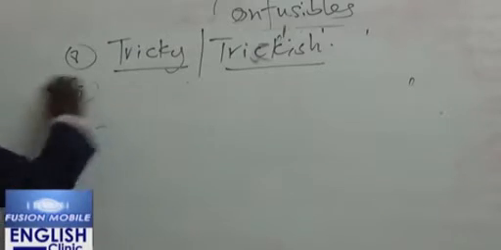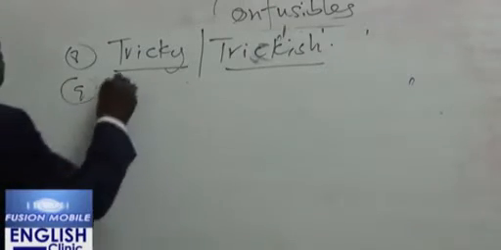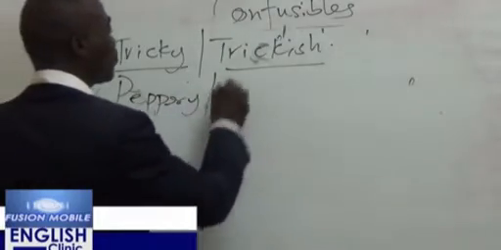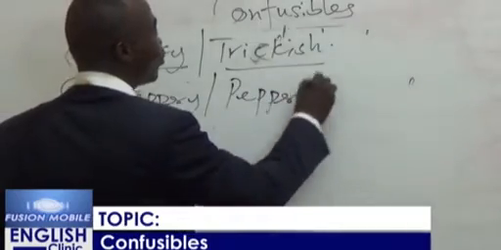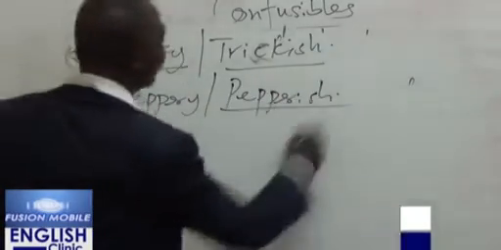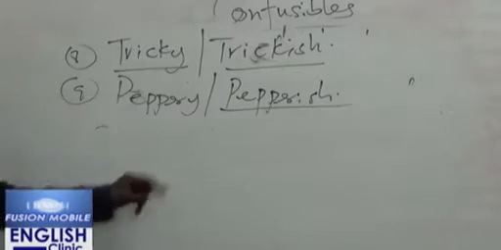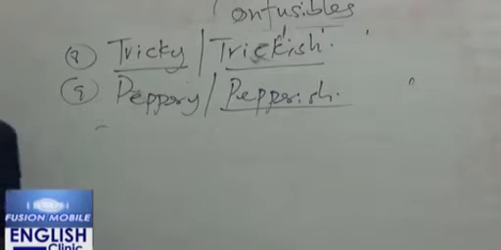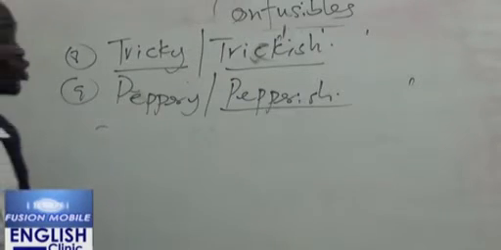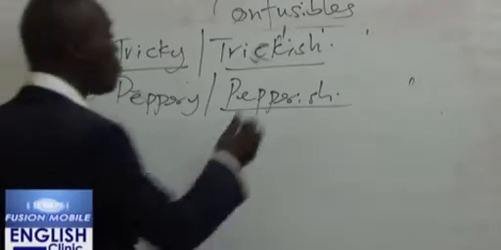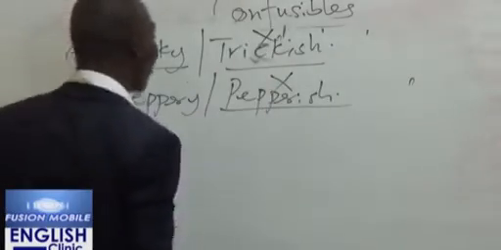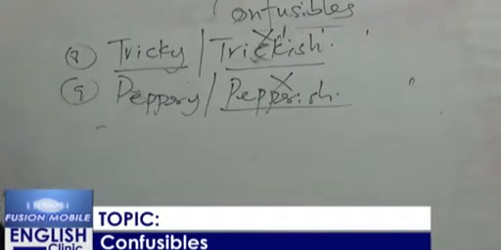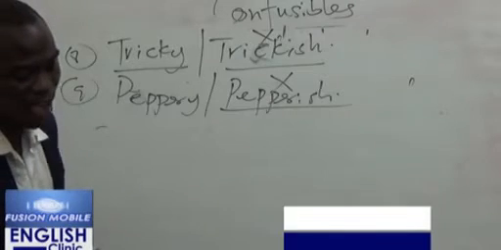Now, that will also lead me to something very similar to that. We say peppery. Peppery and pepperish. Now, there is nothing like pepperish. It's actually what? Peppery. When maybe your food is too saucy, then we can say it is what? It is pepperish. But actually what? Peppery. So, pepperish is wrong and trickish is wrong. So we say this question is tricky and the soup is peppery.